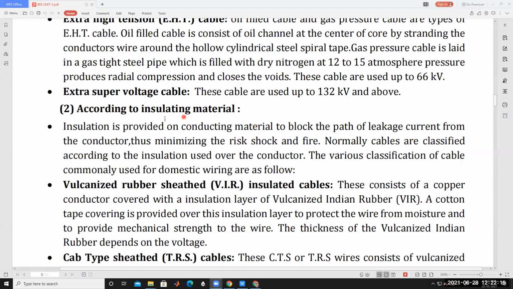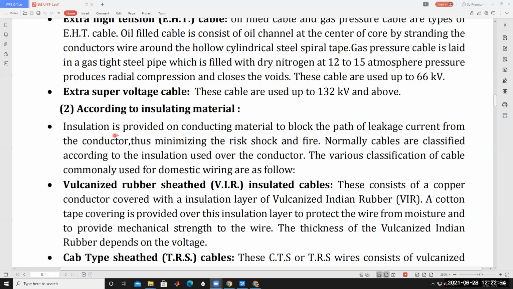If the cables are buried into the ground, what happens? The insulating material provides isolation between the earth and the conducting wire. If the insulation of the conducting wire is sufficient, then only there is isolation between the conducting wire and earth. If the isolation is not done properly, there is a ground short circuit between the ground and conductor, and power transmission is very difficult. That's why insulation is also one of the important factors. So according to the insulation material, generally this type of cables can be classified.